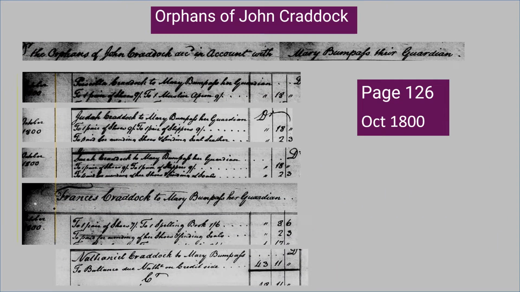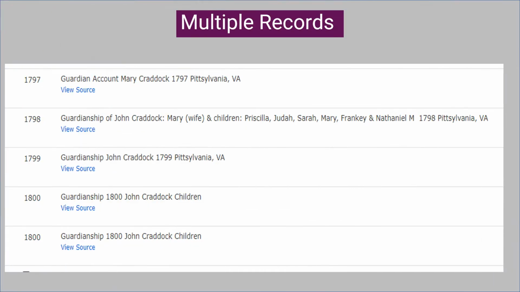One year later, in October of 1800, there is another accounting of the guardianship for John Craddock's children. All of his children in the previous account are also listed in this record: Priscilla, Judah, Sarah, Francis, and Nathaniel. From the sources in FamilySearch, we can see that there were guardianship records for the children of John Craddock in 1797, 1798, 1799, and 1800. If you find one record, continue to search, because it is very common that there is more than one record when it comes to these guardianship records.